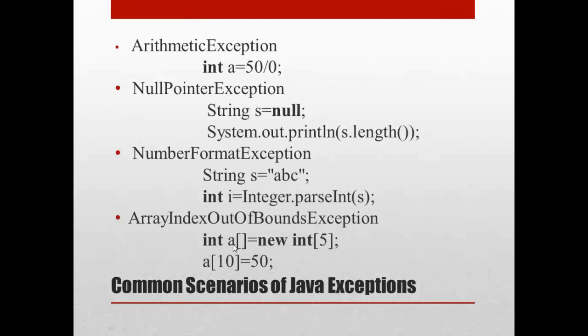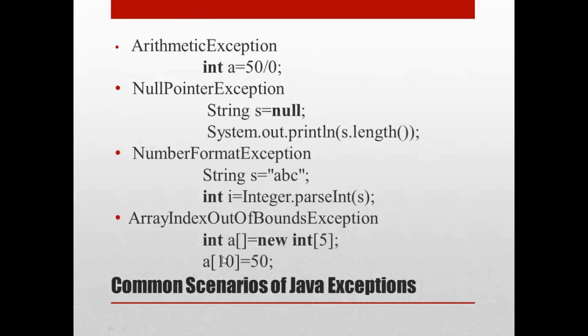In this particular example, we are declaring an array of size 5, wherein my index starts from 0 to 4. I have the accessibility of adding values from the 0 to 4th index.